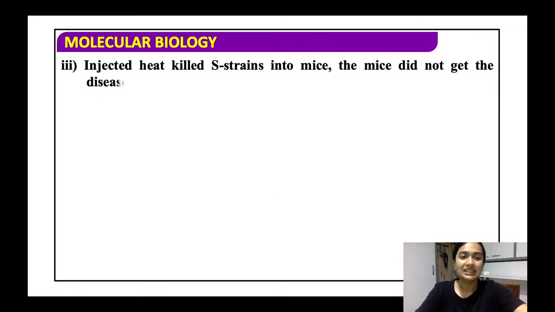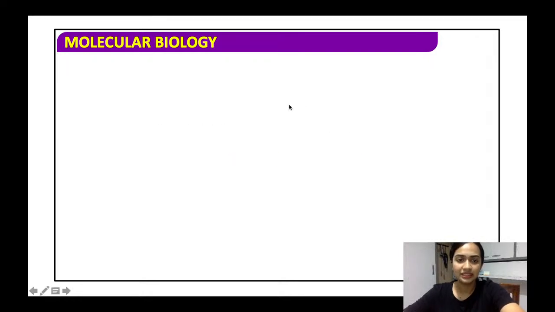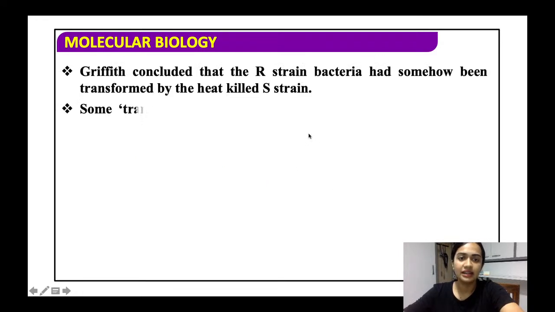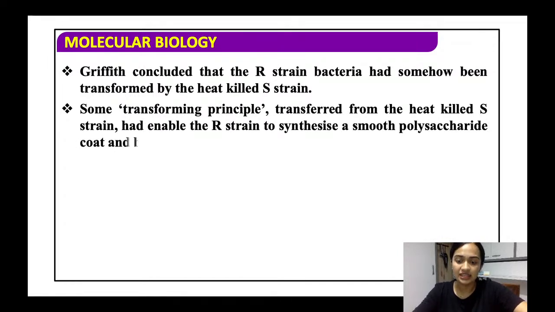So now what happened? He injected heat-killed S strains into the mice, and mice did not get the disease and remained alive. Alright? So, heat-killed S से survive हुआ, but जब दोनों साथ में आया तो pneumonia हुआ and it died. So, Griffith basically concluded that the R strain had somewhat transformed itself. Alright, so what word did he use? He used the word transformed. That the R strain somehow transformed itself into the S strain, alright, by the heat killed S.